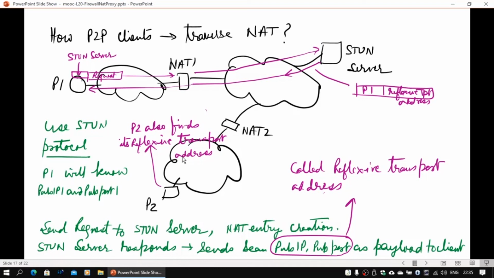Since this has already created the NAT entry via the STUN server, and this is a full cone NAT, this particular address will be seen as a host. So this request will be permitted to go into this system. Even if it is a port restricted cone NAT, in that case both of them need to know each other's address. For example, this guy knows this address, so he will directly communicate to this address, but the entry will not be there. That's a problem, so it will not be allowed.